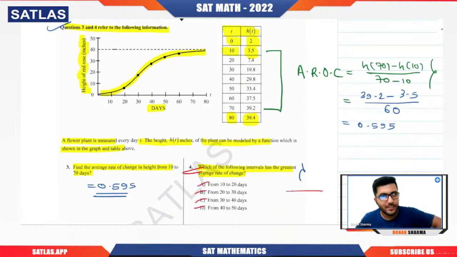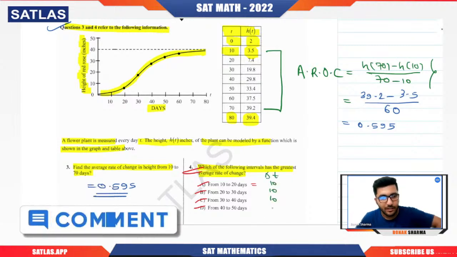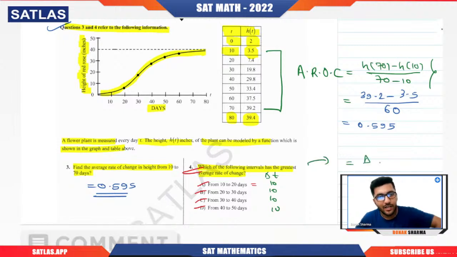Average rate of change is the change in height divided by the change in time. You can see that in each option the change in time, delta t, is 10, 10, 10, 10. That means the average rate of change is delta h by delta t. If delta t is the same and we want the greatest average rate of change, then the more the change in height, the more the average rate of change. Are you getting my point? So we will calculate delta h.